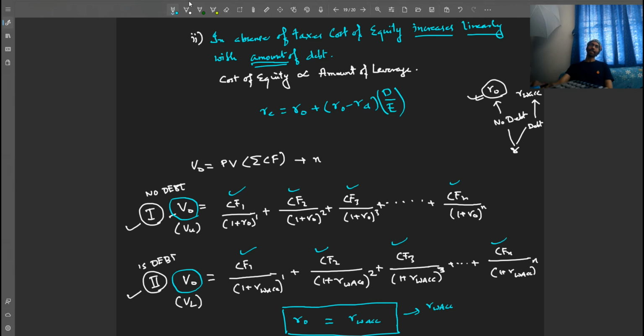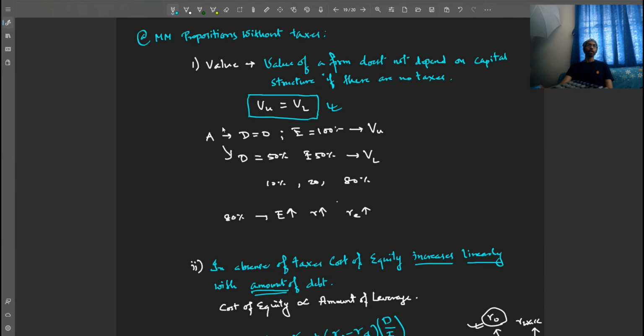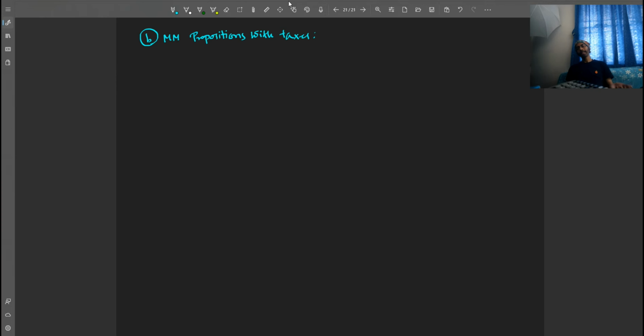Now friends, these are the two propositions of Modigliani and Miller under the condition where there are no taxes. We have already gone through the assumptions. From there, only one thing we are going to change now. From without taxes, we are going to make it with taxes. So let's see what happens there. So, Modigliani Miller propositions with taxes.